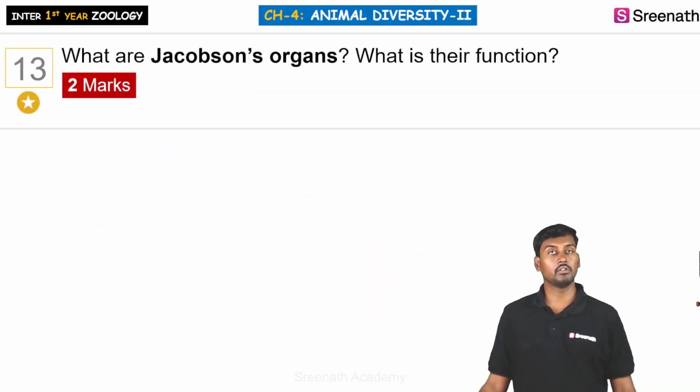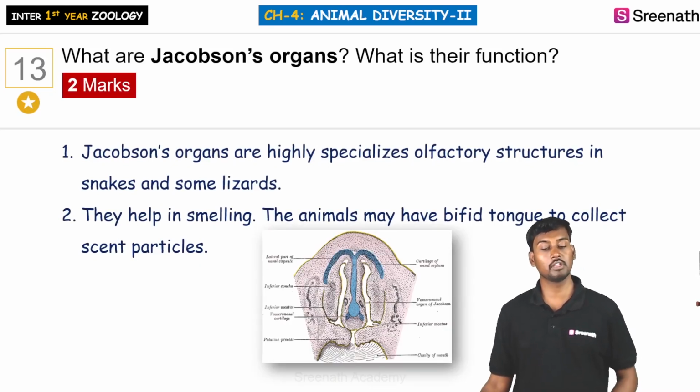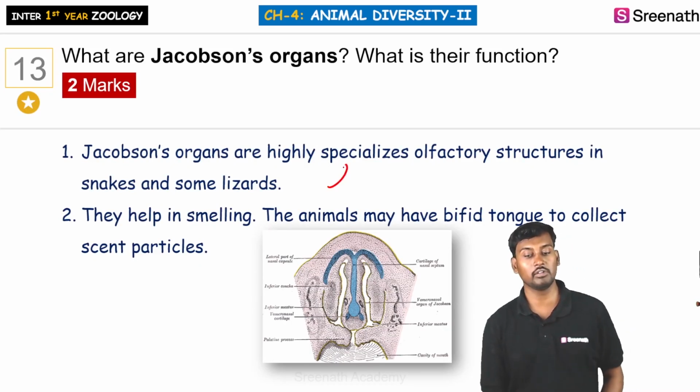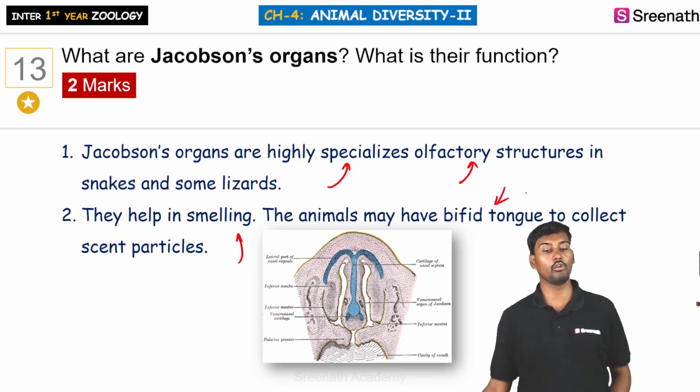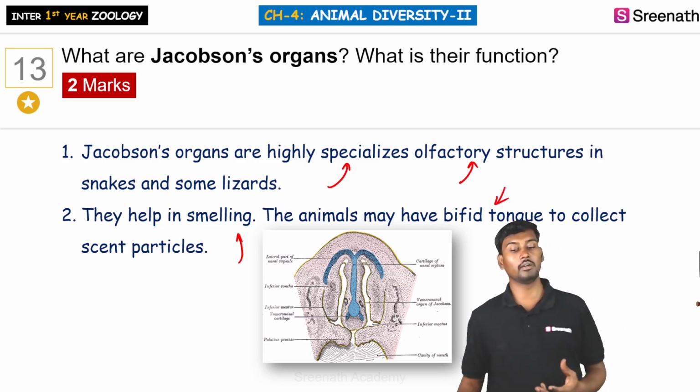Next question: what are Jacobson's organs, and what are their functions? Jacobson's organs are highly specialized olfactory structures present in snakes and other lizards. They are helpful in smelling, and the animal's bifid tongue can also collect the scent particles.